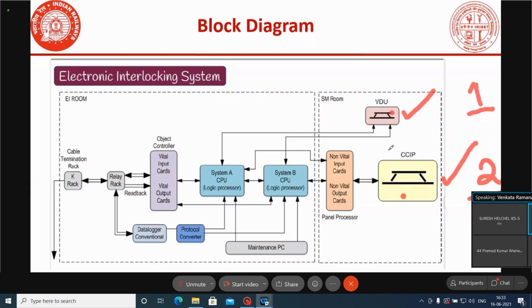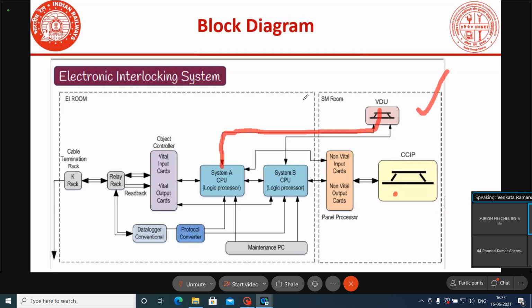For that also there is a procedure. Suppose the control is with the CCIP, and now if you want to transfer the control to the VDU, first we have to raise the request from VDU to get control, and after that we have to do some action. Simply turn this key towards the VDU side, then the control will go to the VDU, and now the system will be in the indication mode.